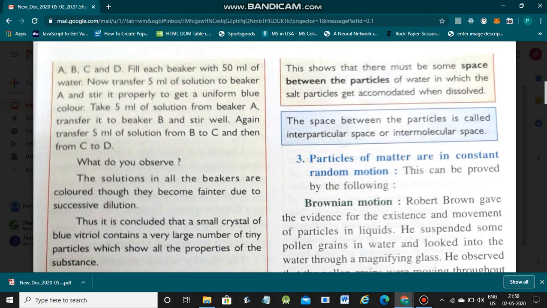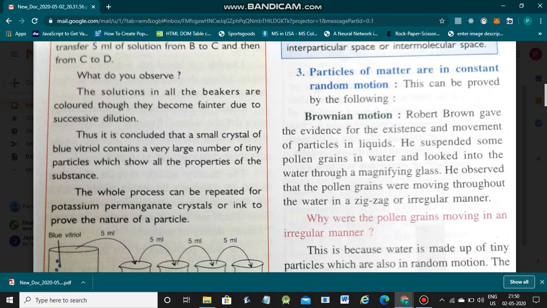Particles of matter. Whenever there is matter, the particles are in constant random motion. No matter is stable. This can be proved by the following. First, Brownian motion. Robert Brown is a scientist who gave evidence for the existence and movement of particles in a liquid. He suspended some pollen grains in water and looked into the water through a magnifying glass. He observed that pollen grains were moving throughout the water in a zigzag, irregular manner. This is called Brownian motion.